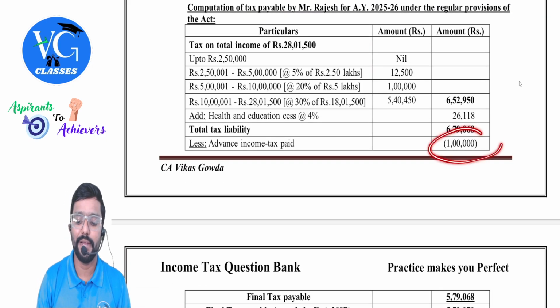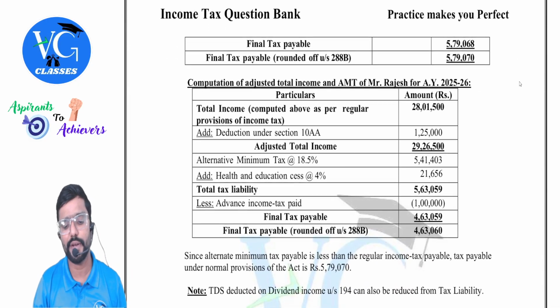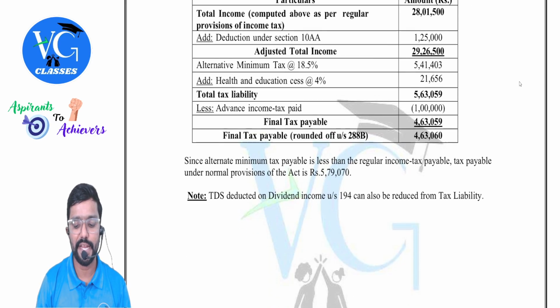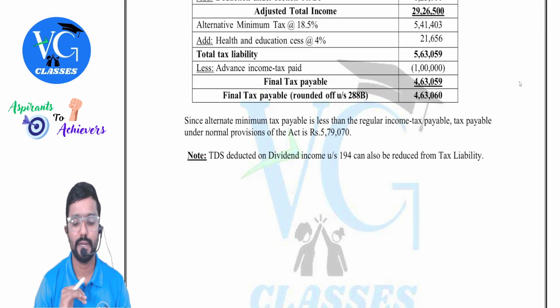Advance tax paid, 1 lakh, they have reduced. Even TDS should be reduced here also, 3,200. Okay. Final tax payable. I have given a note for the TDS. Clear? Because in the subject answers they are not covered. Clear? Yes.